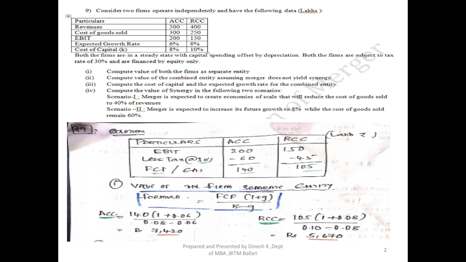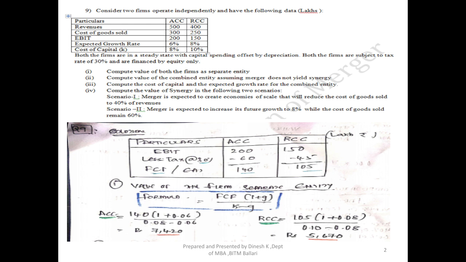Earning before interest and tax of the two companies is given, right? So I will take into consideration earning before interest and tax of the two companies, minus the tax rate. If I take out the tax rate, that is 30%, let's say for ACC company, EBIT is 200 minus 30% tax, that is 60.